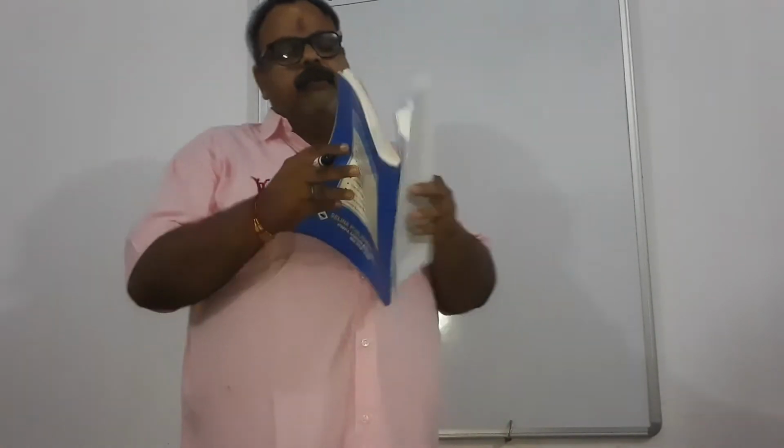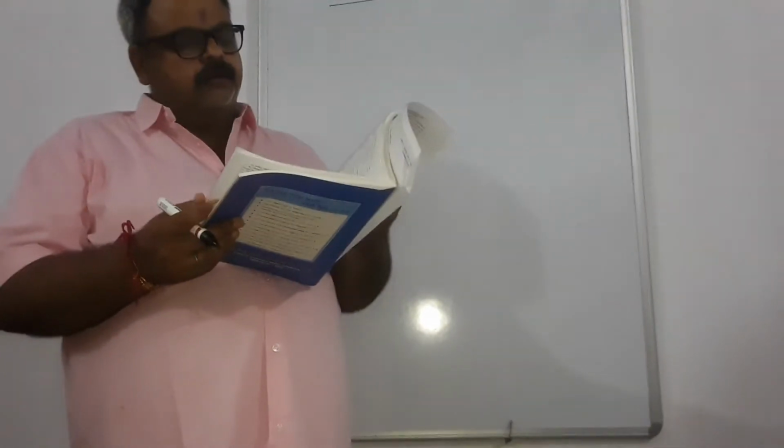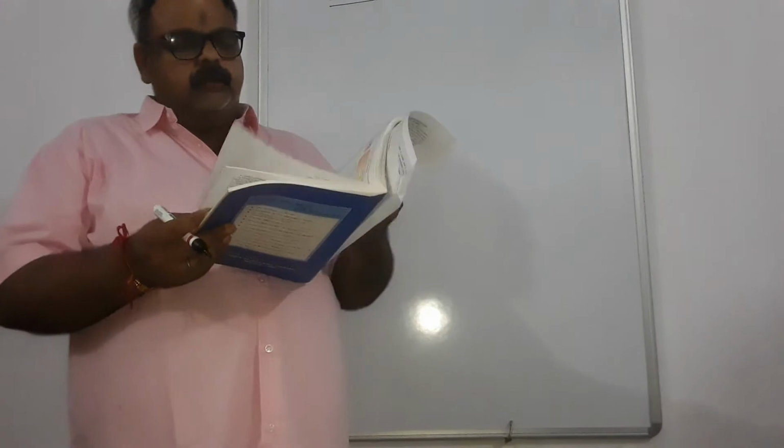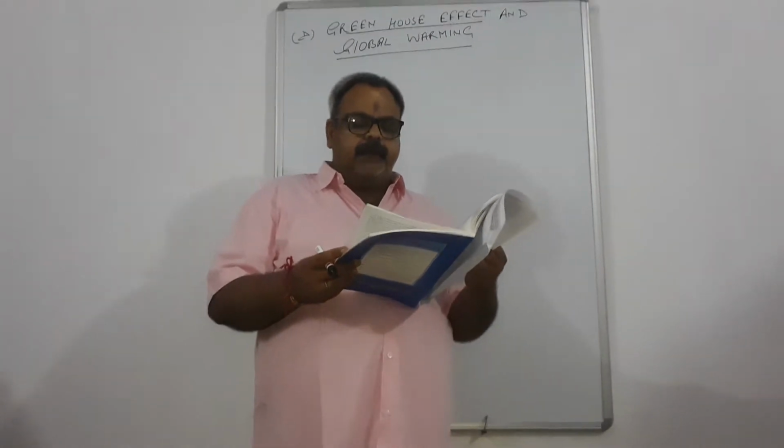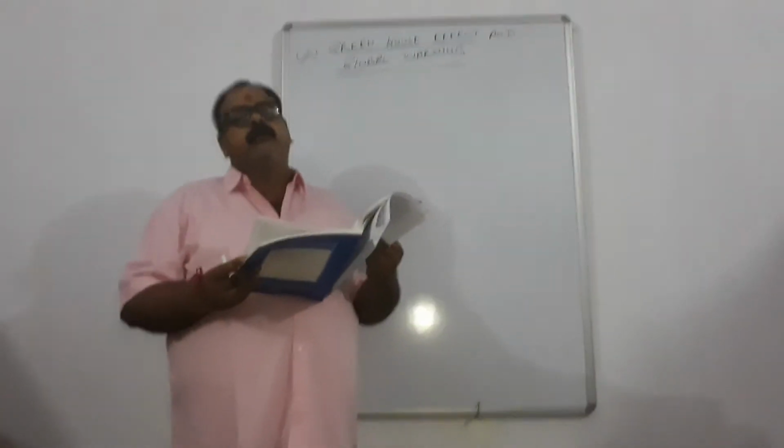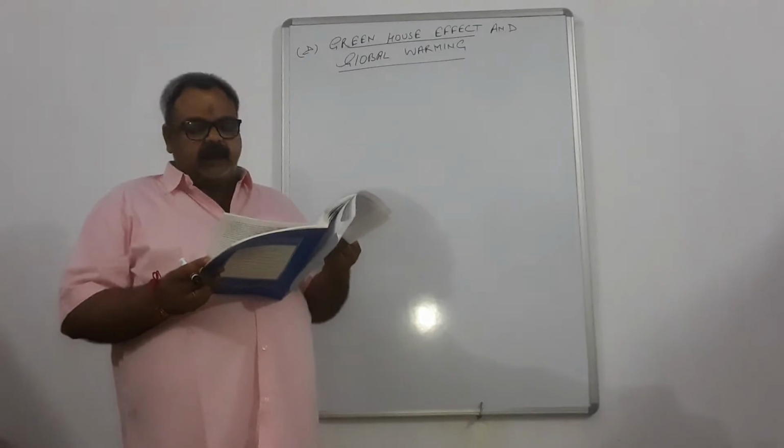Students, class 9th. In the heat and energy chapter, we have discussed the first part. Come to page number 125, heat and energy. Heat and temperature, anomalous expansion.